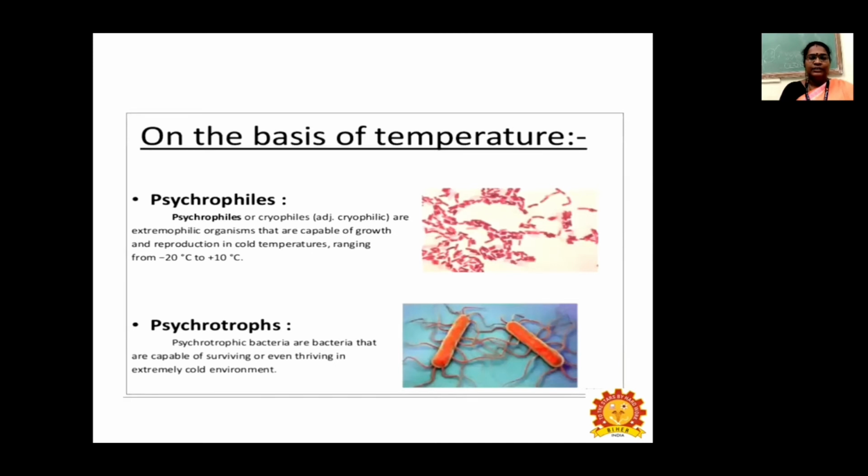And next is classification based on temperature, starting with psychrophiles. Psychrophiles or cryophiles are extremophilic organisms capable of growth and reproduction in cold temperatures, ranging from -20 degrees Celsius to +10 degrees Celsius. And psychrotrophic bacteria are bacteria capable of surviving or even thriving in extremely cold conditions or environments. So they are called psychrotrophs.